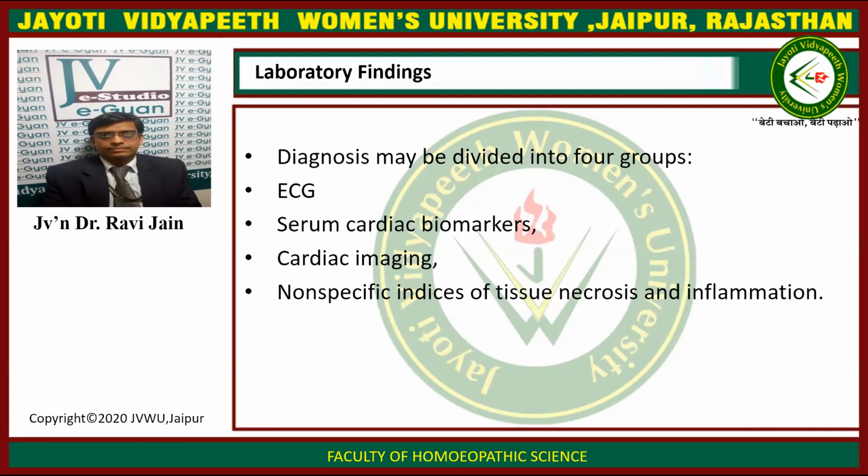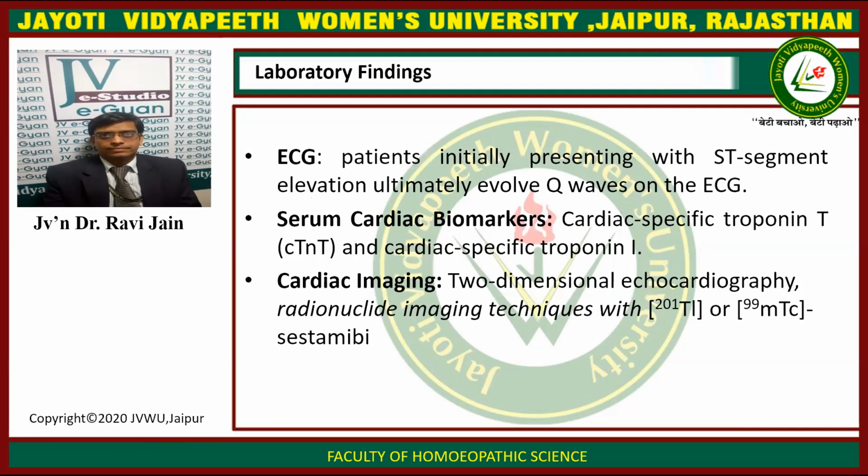The laboratory findings for diagnosis may be divided into four subgroups: ECG findings, serum cardiac biomarkers, cardiac imaging, and non-specific indices of tissue necrosis and inflammation. In the ECG, the patient initially presents with ST segment elevation that ultimately involves Q waves.